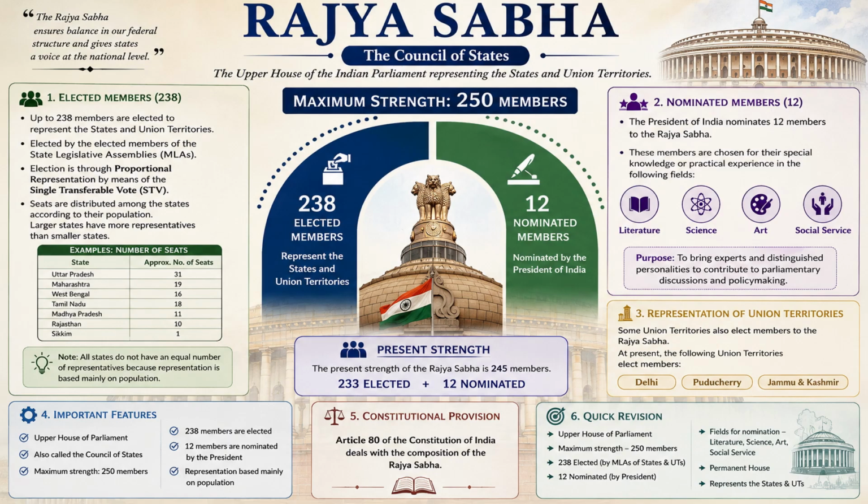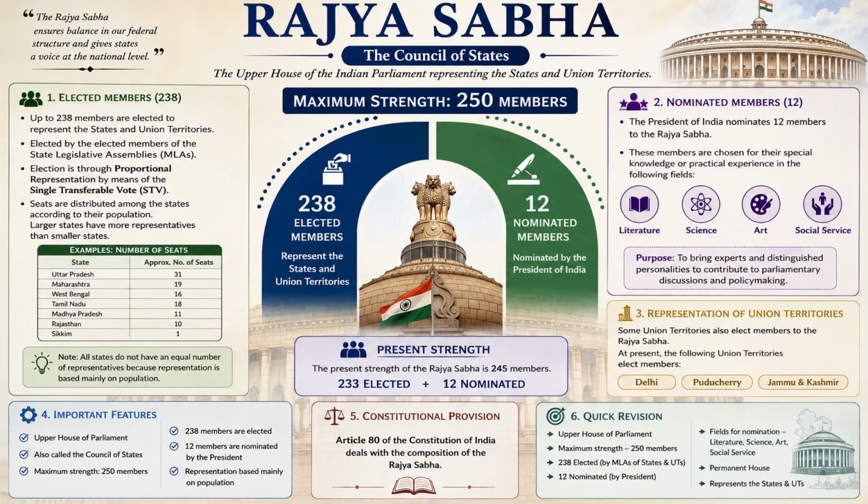They have to be experts in their fields, experienced, knowledgeable people. They can come from the world of literature, science, art, social service. Now, the seats are not divided equally. The number of members coming from Uttar Pradesh will be 31, whereas for Sikkim it will be 1, because the population of Uttar Pradesh is very high. According to the population, Uttar Pradesh will have a higher number of members, that is 31, and Sikkim, having the least number of people, will have 1.